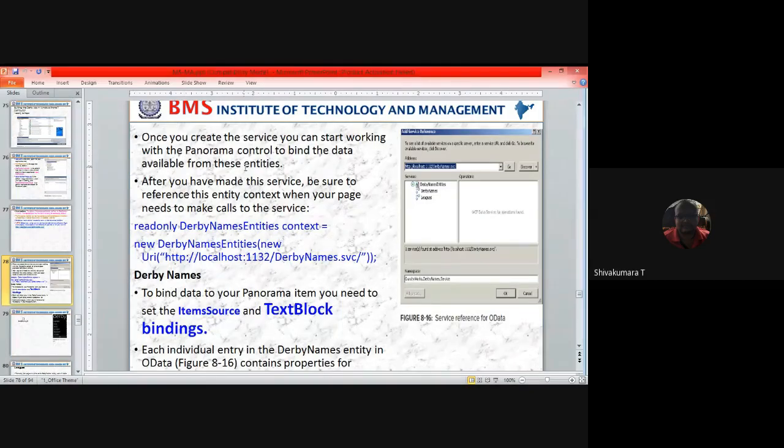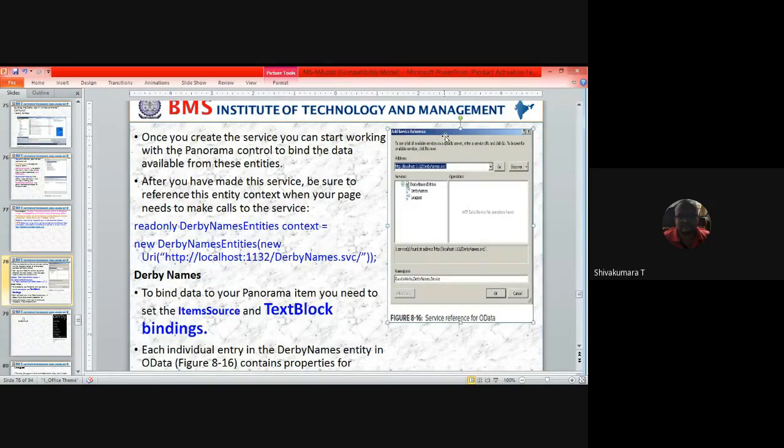Then once you create the service of Derby names, you can start working with panorama control to bind the data available from these entities. Some default entities will be present in that Derby names, and you can bind that. You can see that in the add service reference menu here at the right.